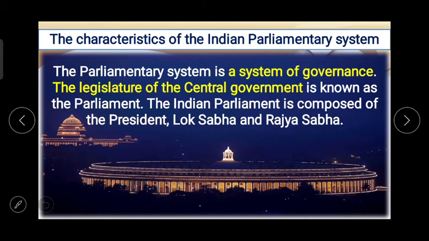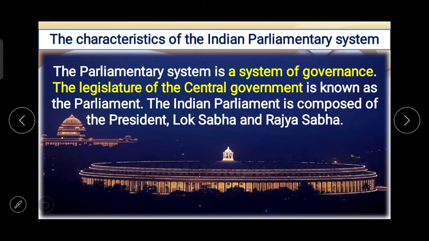पार्लियामेंट्री सिस्टम ऑफ गवर्नमेंट ही क्यों अडॉप्ट किया इंडिया ने, प्रेसिडेंशियल सिस्टम ऑफ गवर्नमेंट क्यों नहीं किया, वो देखने से पहले हम ये देखेंगे what are the characteristics of the Indian parliamentary system which are exactly different than the characteristics of the parliamentary system of England, because these characteristics are according to the customs and traditions of our country or the social structure of our country.